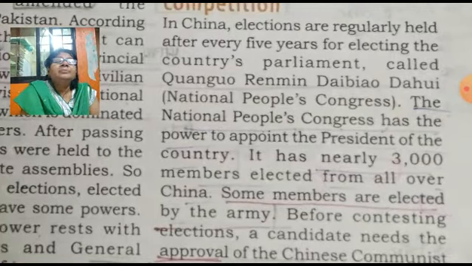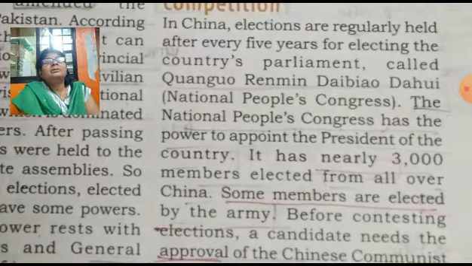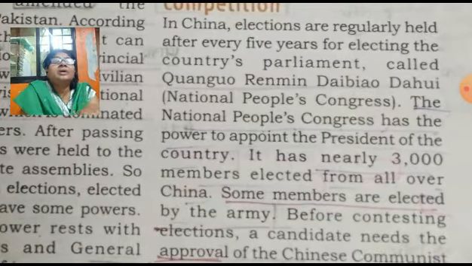The National People's Congress has the power to appoint the president of the country, and it has nearly 3000 members elected from all over China, just like the parliament in India, Lok Sabha and Rajya Sabha. Together it is called the parliament, and both sets of members are elected, directly and indirectly. Lok Sabha members are elected directly by the people.